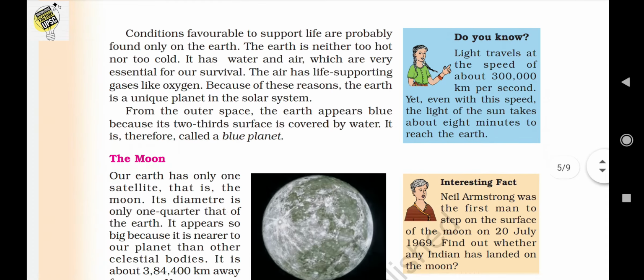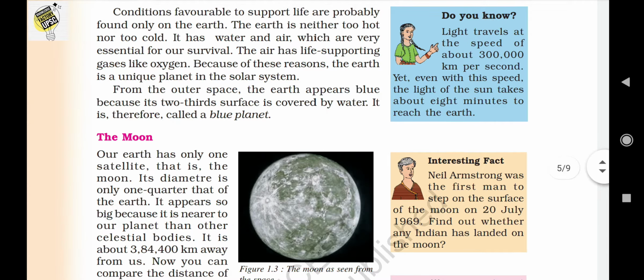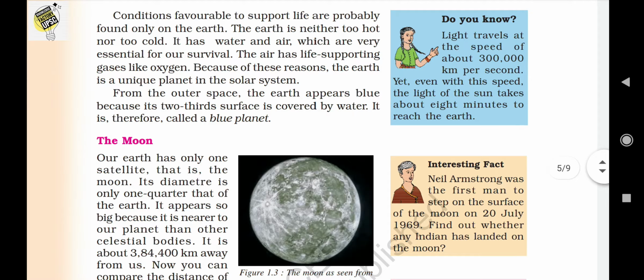The life-favorable situation is found only on the earth, because the earth is neither too hot nor too cold. It has the water and air which are necessary for our survival, and life-supporting gases like oxygen. These are the several important unique features of the earth. It also says that from outer space the earth appears like a blue planet because 2/3 of the earth is covered with water.